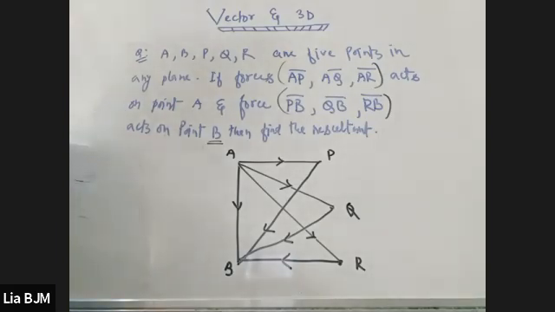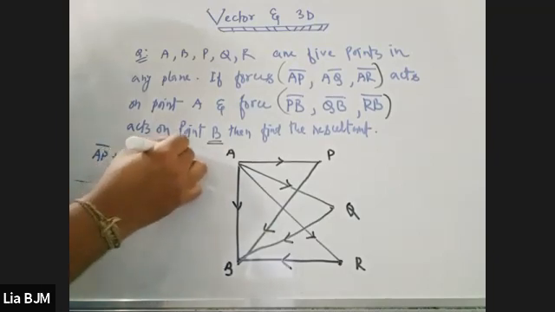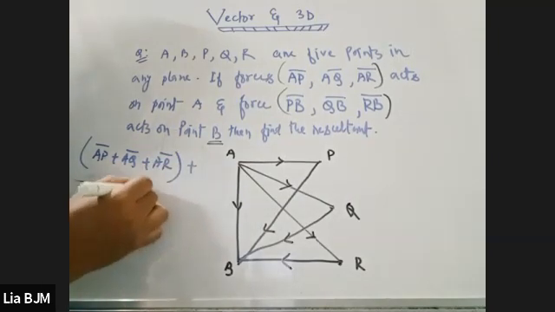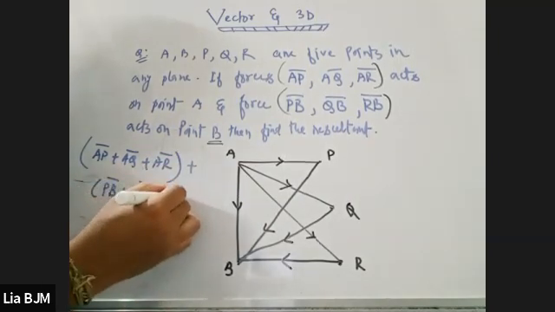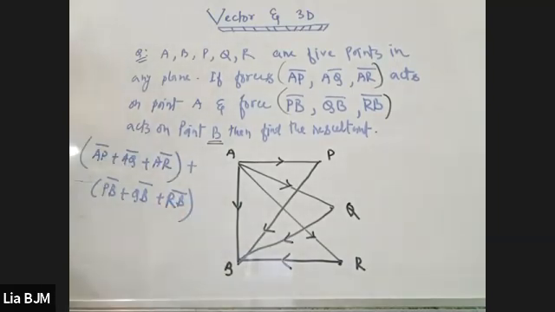That means if I ask you AP vector plus AQ vector plus AR vector plus PB vector plus QB vector plus RB vector, can anyone tell me what the resultant is? AB vector. Only AB vector? Sir, 2 AB vector. Only 2 AB vector?